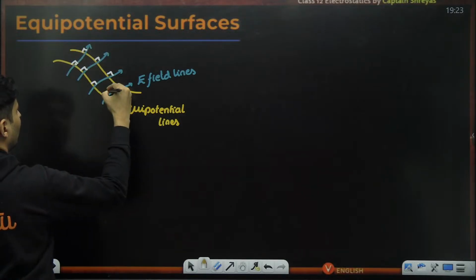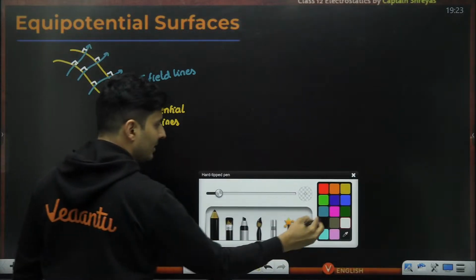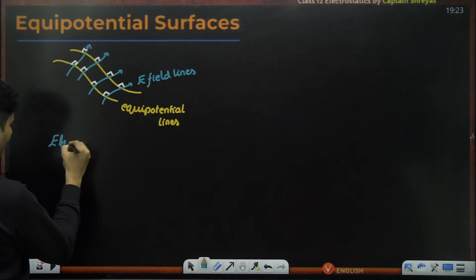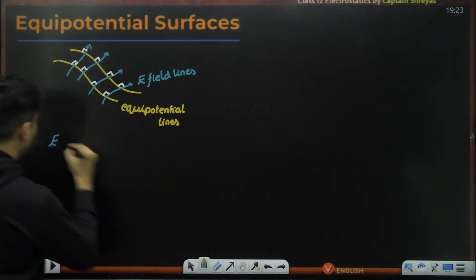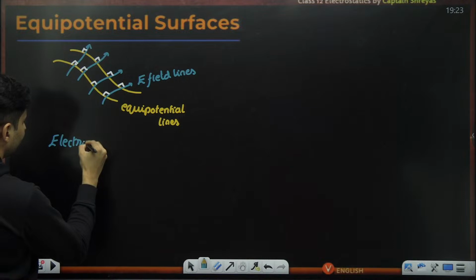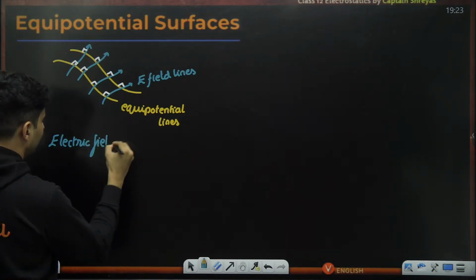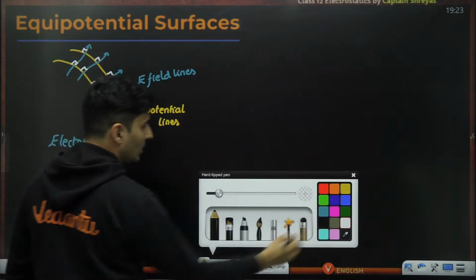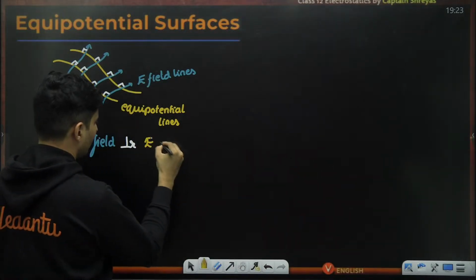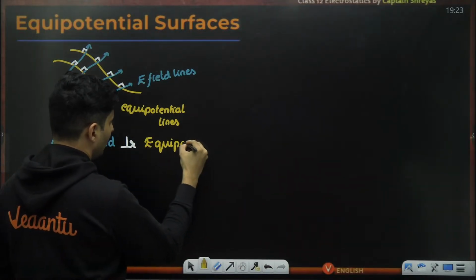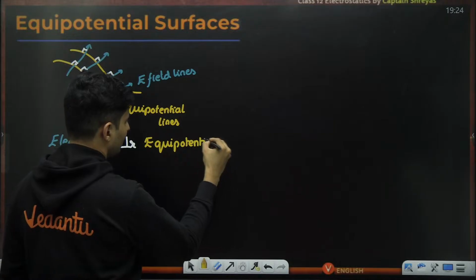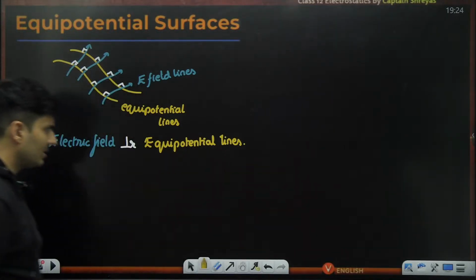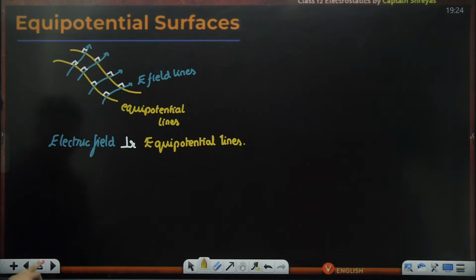Very, very important property. This is the first important thing: electric field is perpendicular to equipotential surfaces or lines.